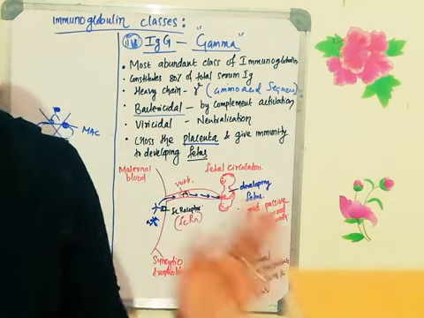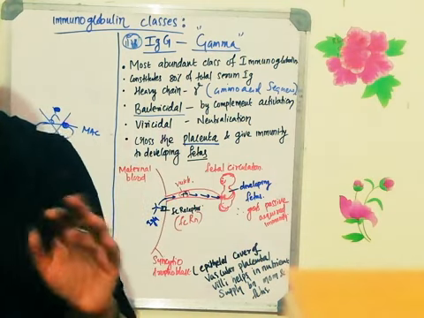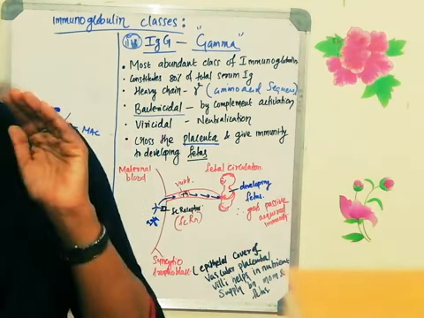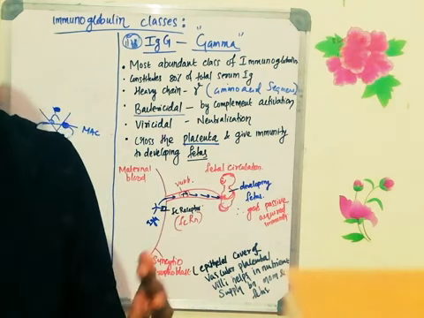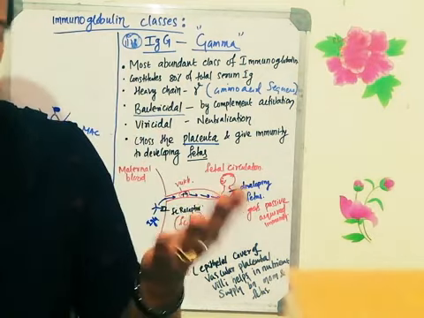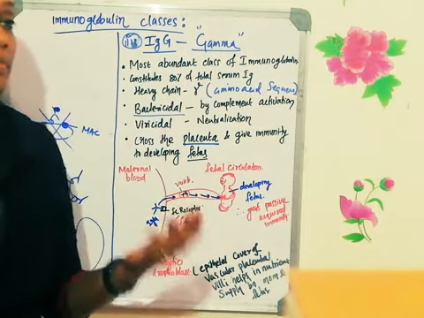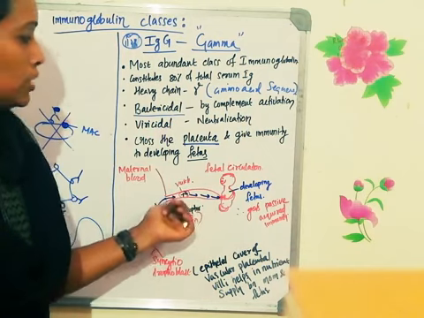The immune system will develop after the birth, within 6 months. So till that time, the newborn baby or the developing fetus will be getting immunity through the mother. So in the fetal stage, the fetus will get the immunity from the immunoglobulin G which will be passing through the placenta.